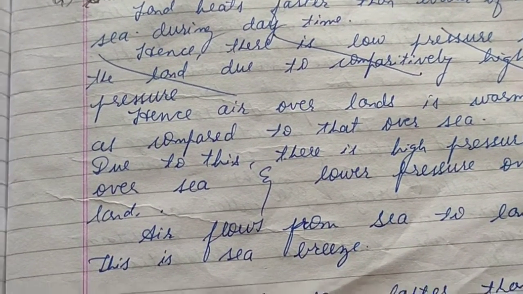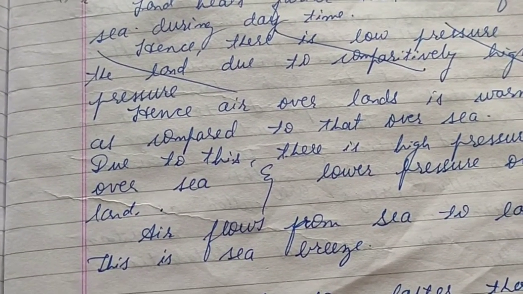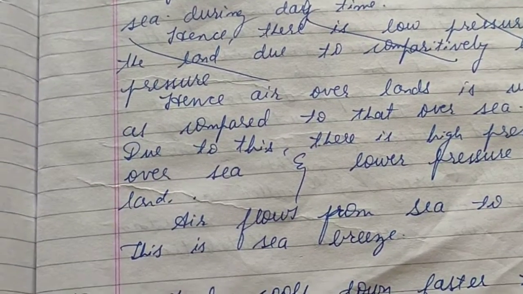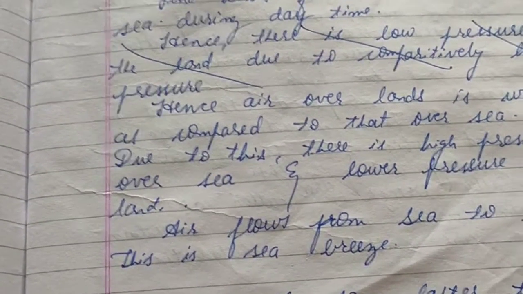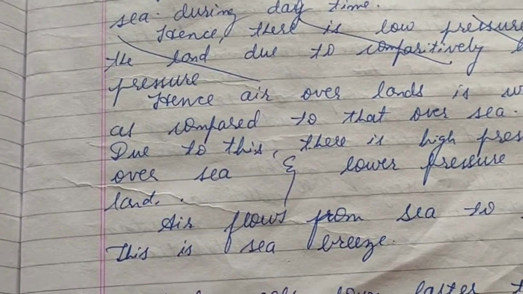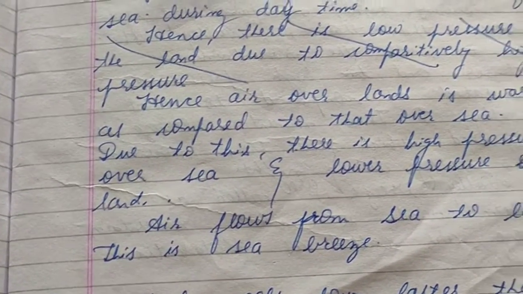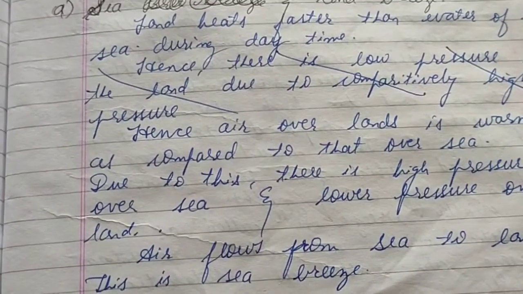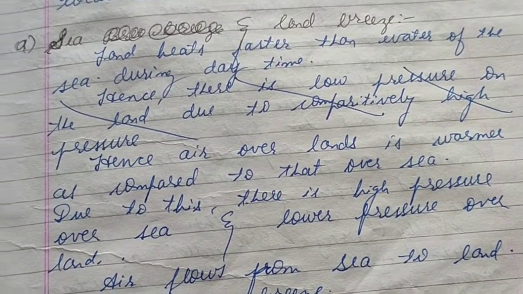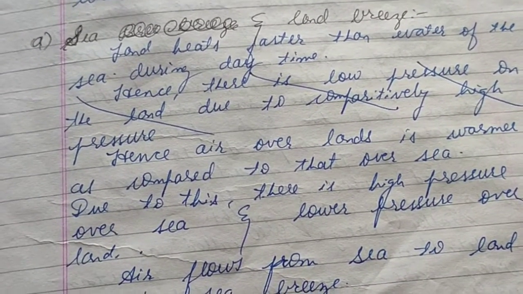Okay, so local winds are not permanent. Just the way planetary winds blow permanently from the high pressure belt to the low pressure belt in that particular direction only, local winds are not permanent. Local winds will vary as per the temperature variations in a particular region. Okay, so that is the basic difference between the local winds and the primary winds. Okay, so local winds, let's see. Local winds are of two types. One is sea and land breeze, and the other one is the mountain and valley breeze.